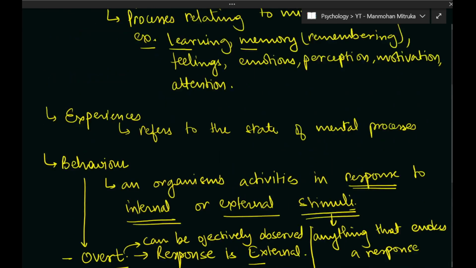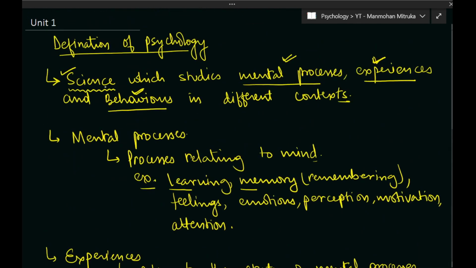So this completes our understanding of the definition of psychology: the science which studies mental processes, learning, memory, attention, motivation, perception, all of these, and the experiences that one has, and the states of these different mental processes. Experience is nothing but the state of these different mental processes. And psychology also studies behaviors, the response to internal or external stimuli, or you can say the covert or overt response to internal or external stimuli. So this is the definition of psychology.